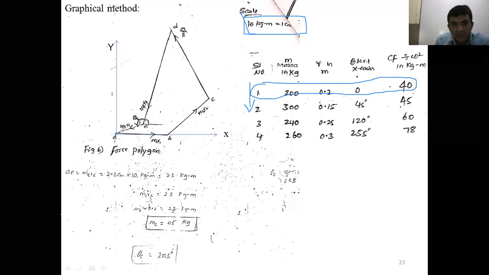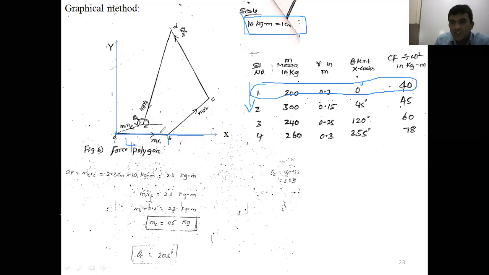For a positive value, draw a line. What is the orientation here? 0 degree, right? From the intersection of the x-y line, draw a horizontal line, the 0 degree line. Along that line, how much are you going to measure? 40 kg meter means, with 10 kg meter equal to 1 centimeter, 4 centimeter. Along the horizontal line, measure 4 centimeter.